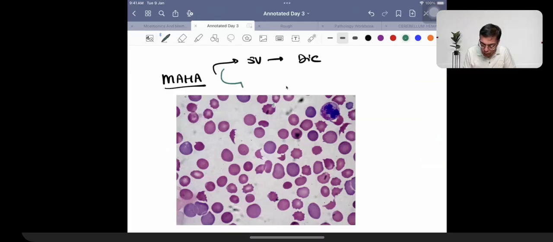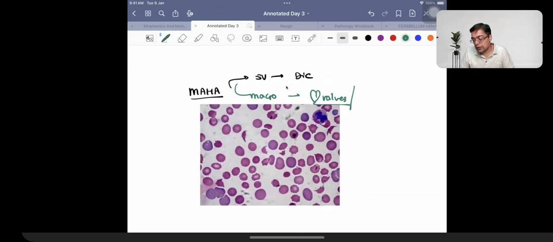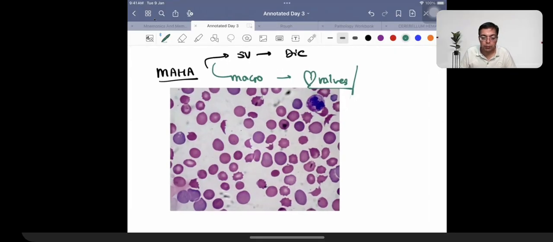DIC. If I'm talking about macro, big things, cardiac valves. Second example is hemangioma. So you got a question in the exam that the patient was having the presence of a very strange kind of a sound on cardiac auscultation, and he was having the presence of schistocytes. So most likely, which of the following is a risk factor in the patient? Metallic cardiac valves. Giant hemangioma, cardiac valve surgery, metallic cardiac valves is going to result in development of macroangiopathic hemolytic anemia. Right? That's what you need to remember.